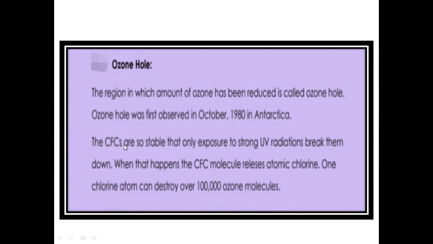The chlorofluorocarbons, the pollutants, I told you in my previous lecture that they are highly stable or unreactive on Earth or in the troposphere. So in unreactive form, they reach the stratosphere, and in the stratosphere they react with the ozone molecule and then in turn destroy it, which causes a decrease in the concentration of ozone in some specific area, and that is called an ozone hole.